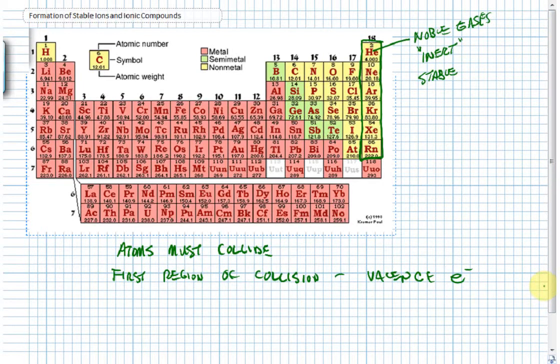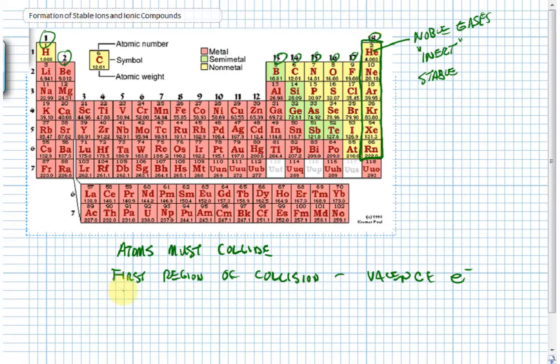Remember that from the periodic table, we can tell, at least for what we call the main group elements, the number of valence electrons. One valence electron here in this column, two here. We skip over the transition elements for right now. 3, 4, 5, 6, 7, and 8 valence electrons for the noble gases, except for helium, which, because it's in the first row, only has 2 valence electrons.